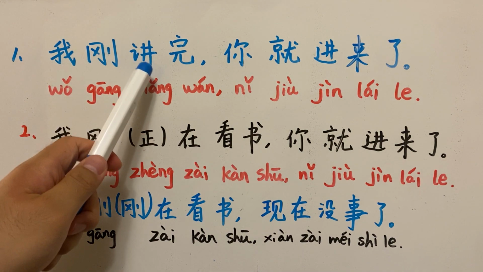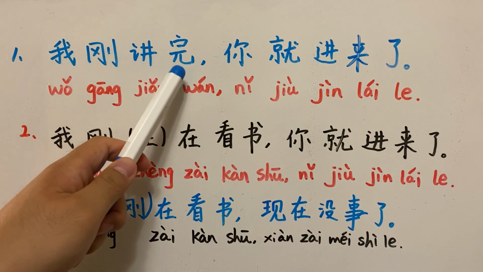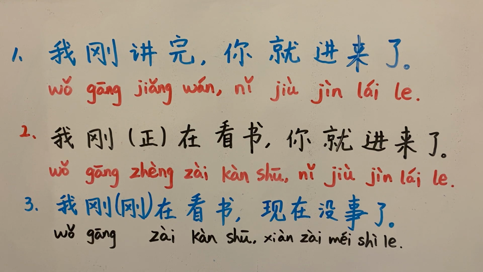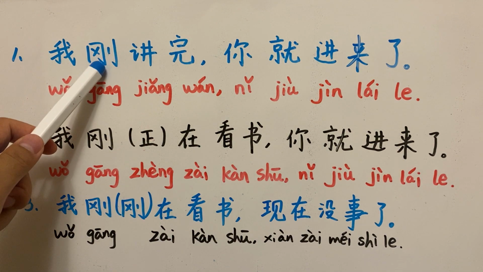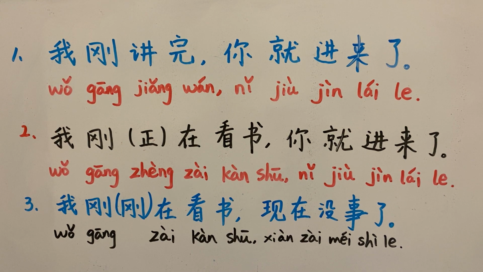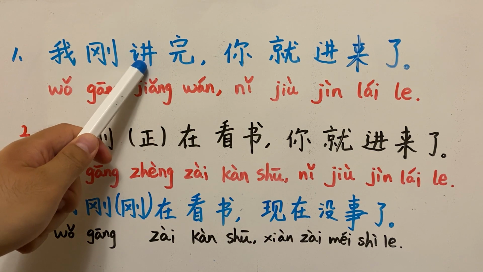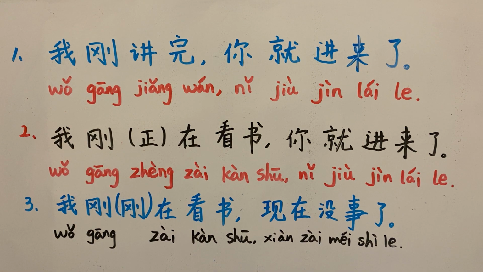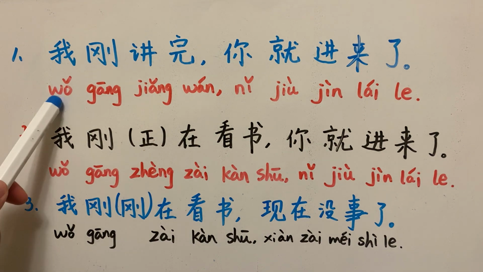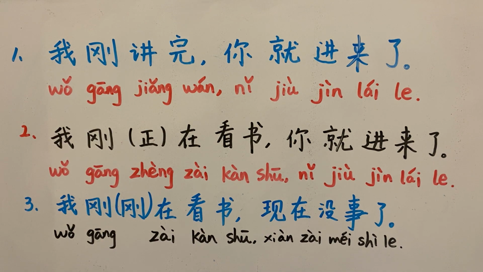So 讲完 is a verb phrase meaning I just finished my talk. This 刚 is an indicator of past tense. 我刚讲完, I just finished my talk.